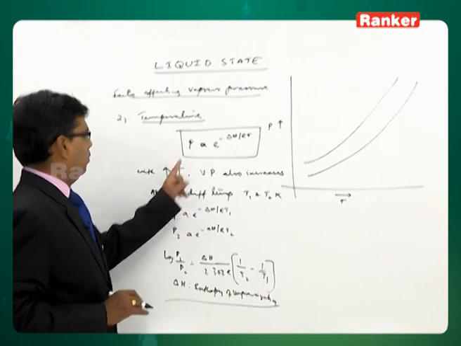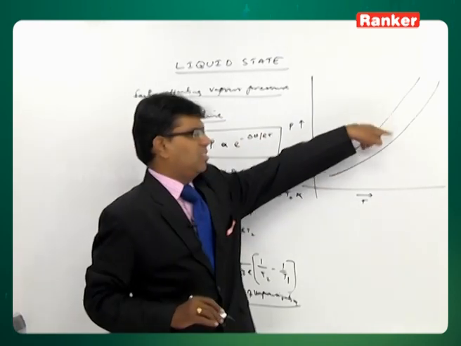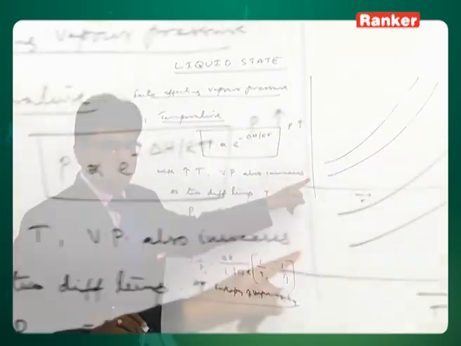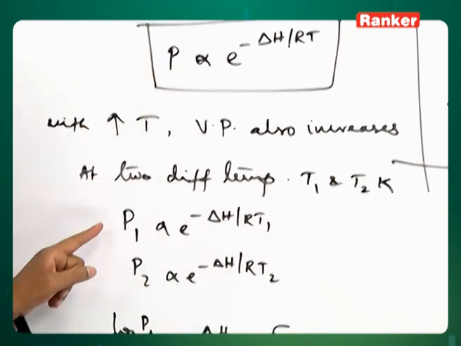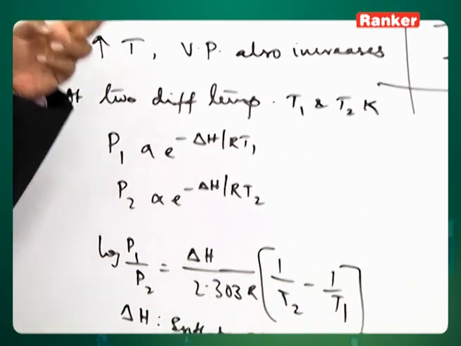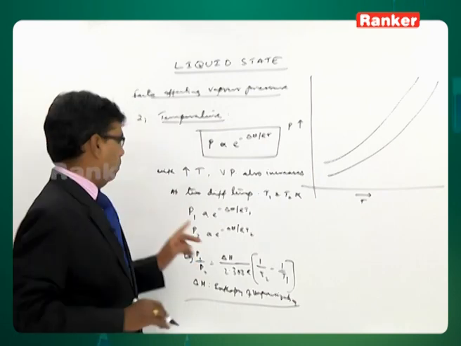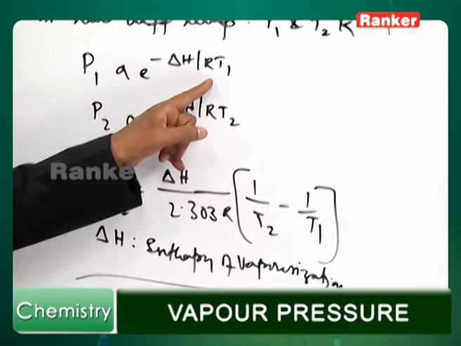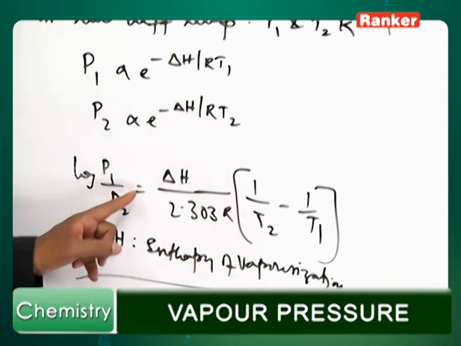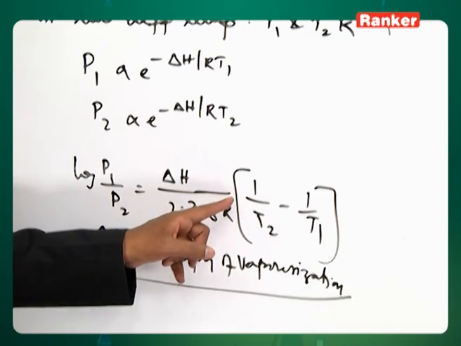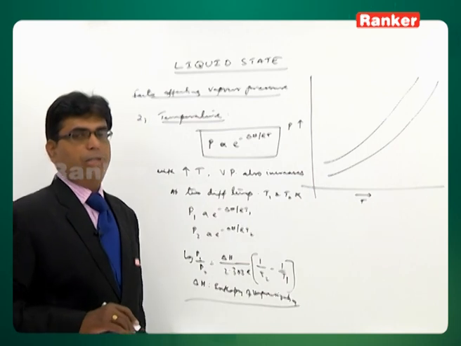This is from the graphs that we have already seen. At two different temperatures T1 and T2, the vapor pressures are P1 and P2.